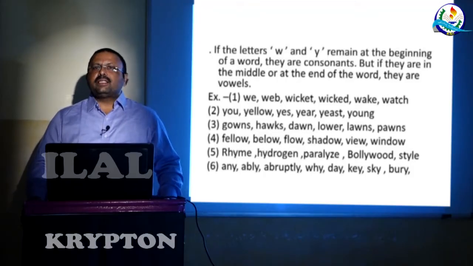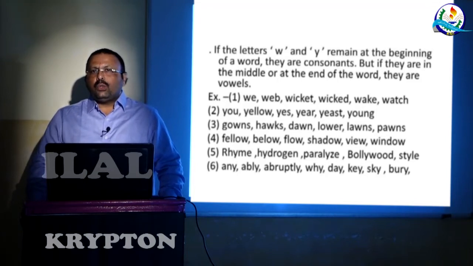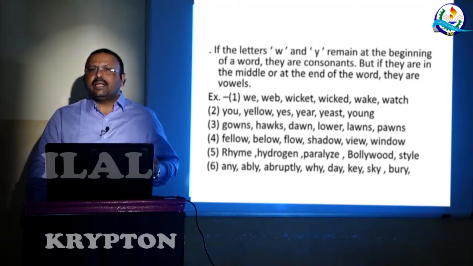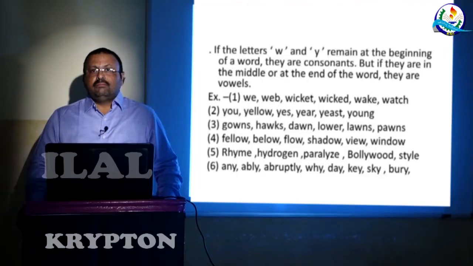So, very interesting characteristics. Only a single rule is there, with the help of which we can identify whether W and Y are behaving as the consonant or as the vowels. Again I am repeating the rule. If W and Y are located in the initial letter of the word, then they will behave like the consonants.